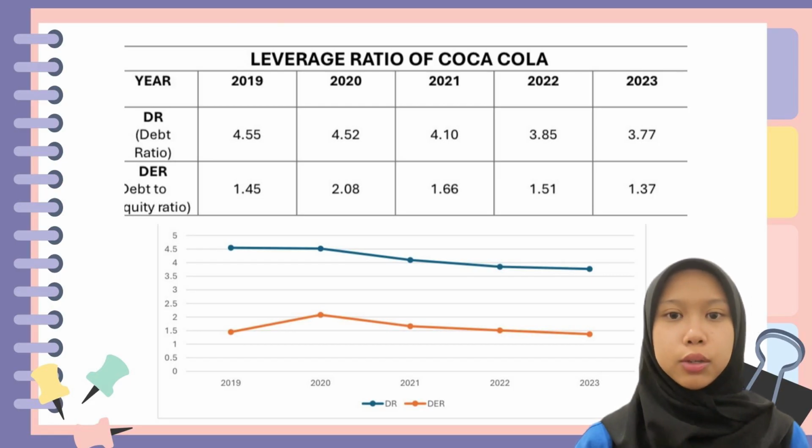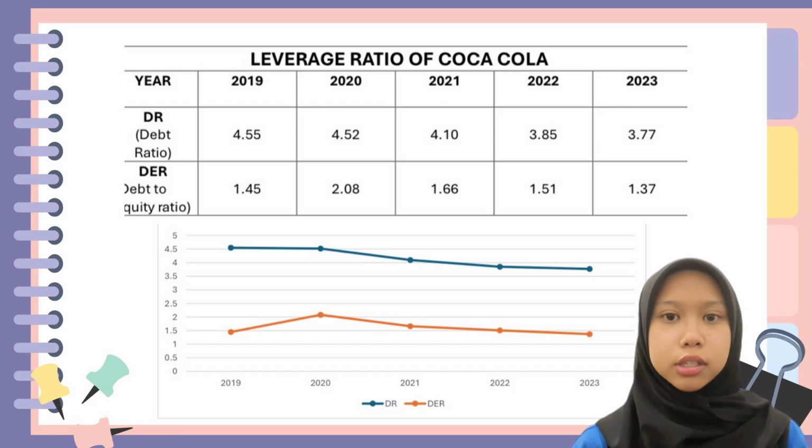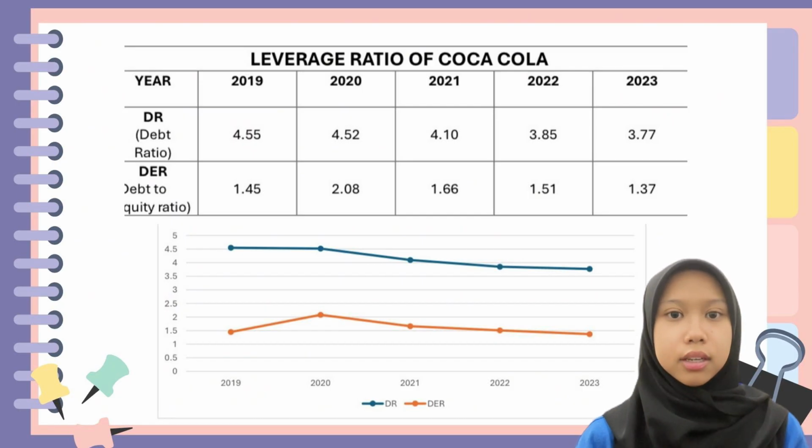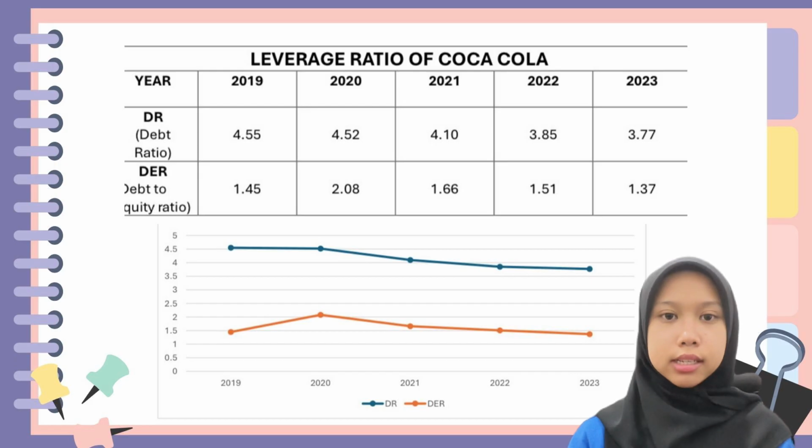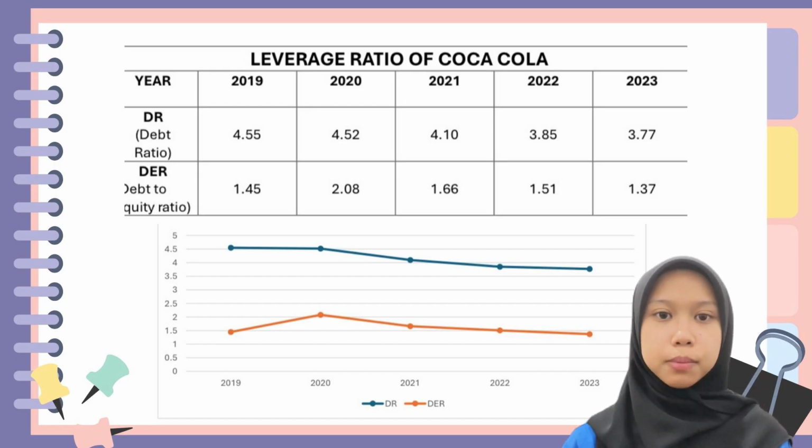Next is the debt to equity ratio. It peaked at 2.08 in 2020, reflecting higher dependence on debt financing that year. However, Coca-Cola effectively reduced its DER to 1.37 by 2023, indicating a stronger financial position and increased equity compared to debt. From the analysis, Coca-Cola's decreasing debt ratio and debt to equity ratio over the 5 years demonstrate significant improvement in financial stability.